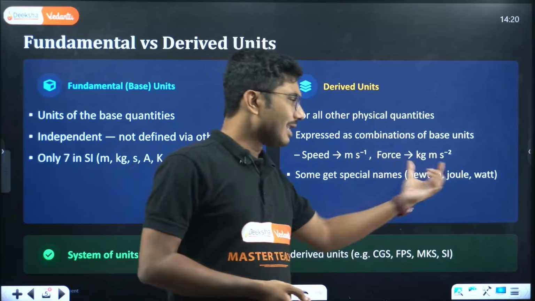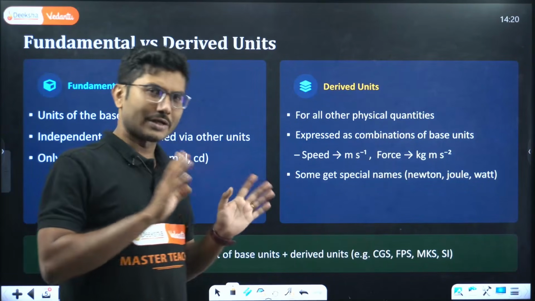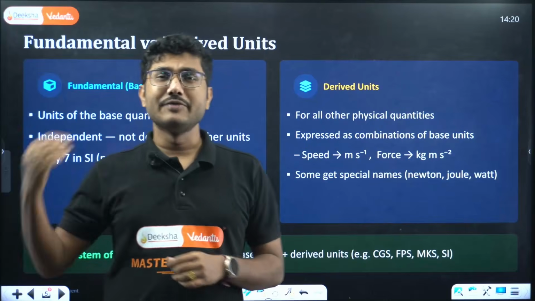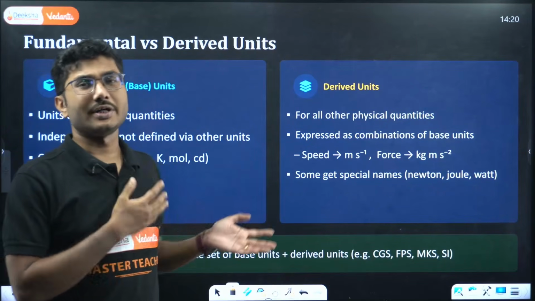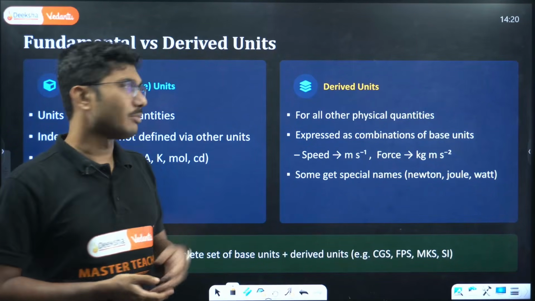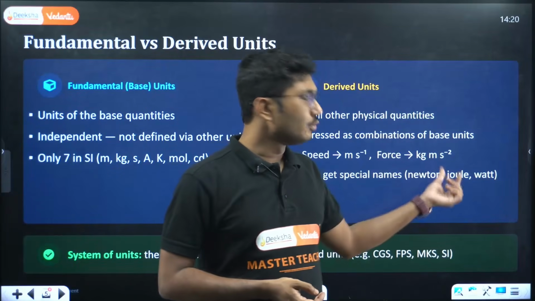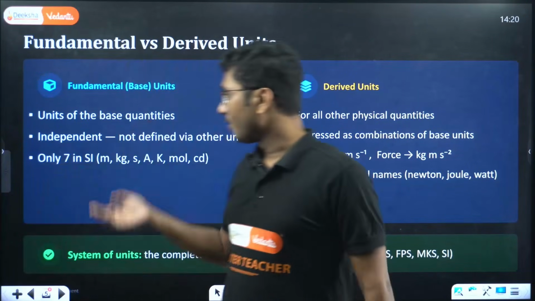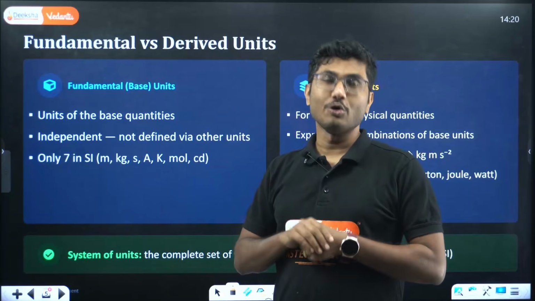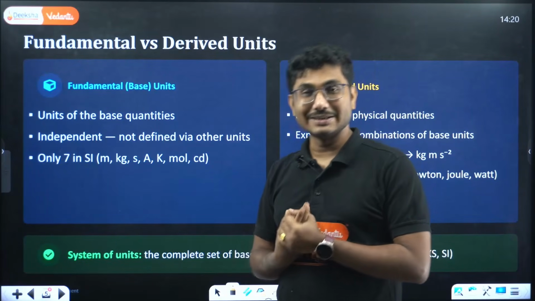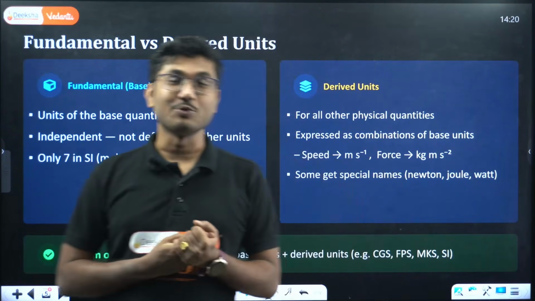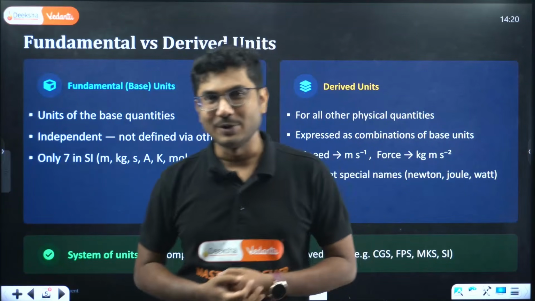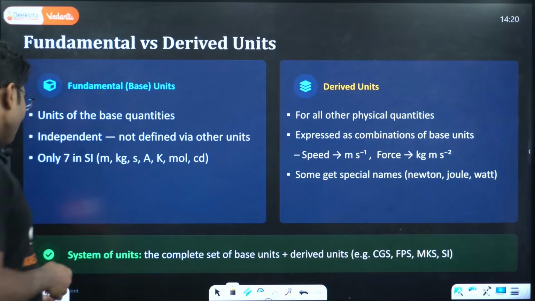Now it is a very large name to pronounce. That's why for certain quantities we give them special names based on the names of some persons, mostly Newton, Joule, Watt, etc. There are many such quantities. Two fundamental quantities are also based on the names of two persons. If you know which are those, mention in the comment below. Right? Let us move on.